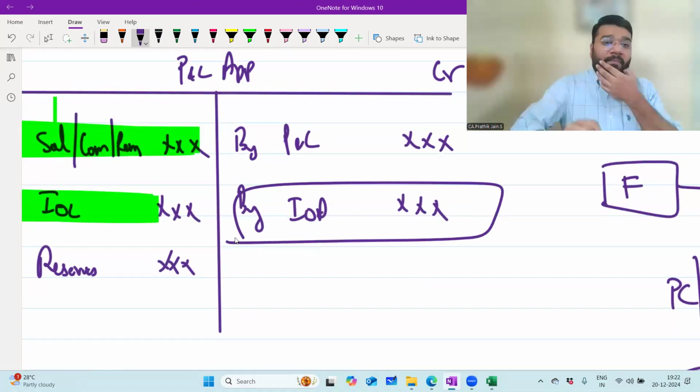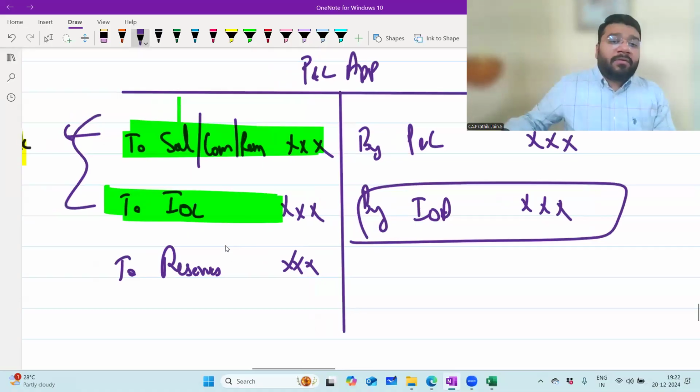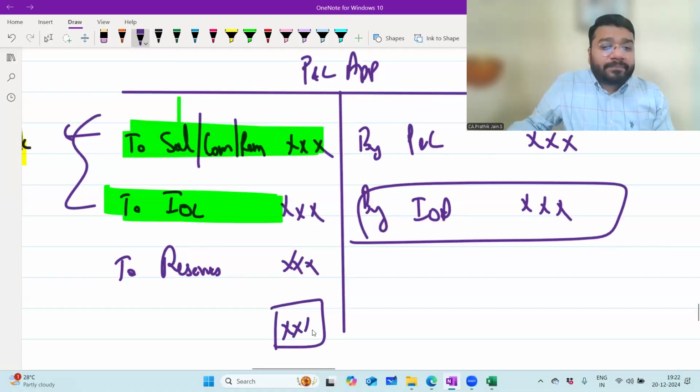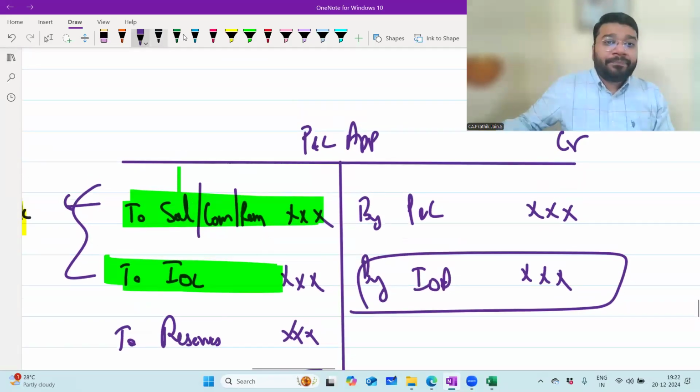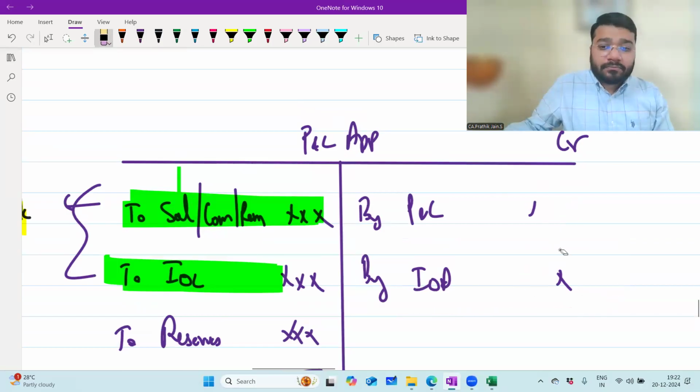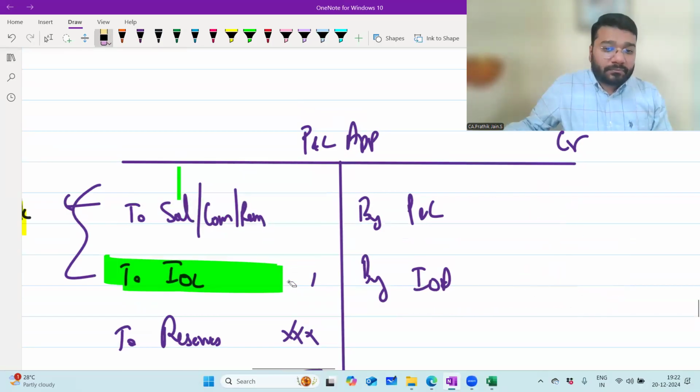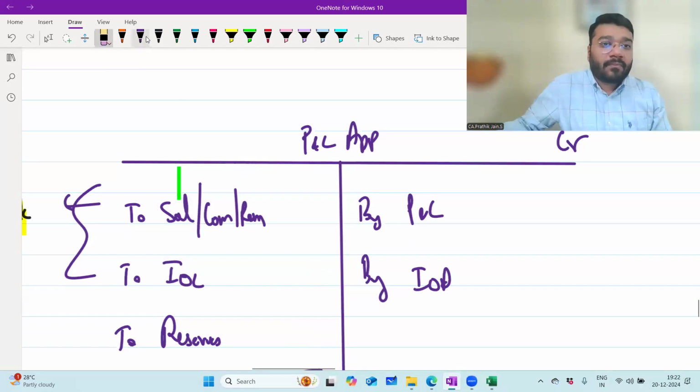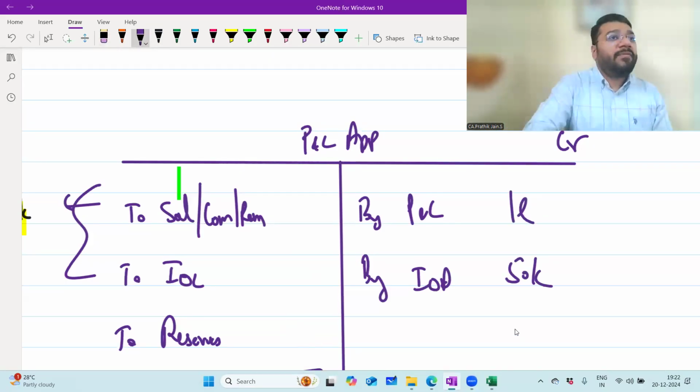Easy? Yes, sir. Now, finally, this ledger has got some amount. You have two options. Let's suppose 1,50,000. Total 150.